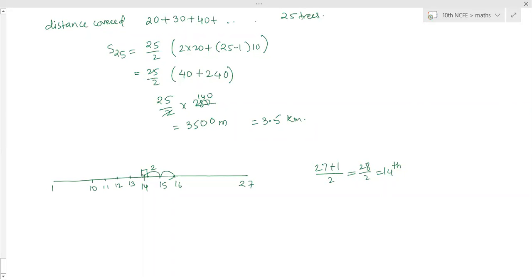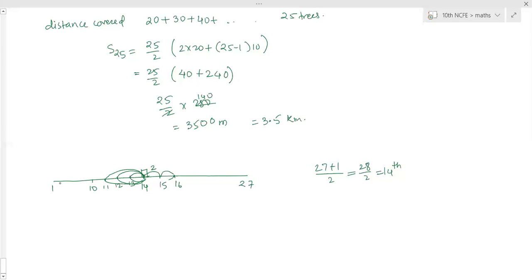till the first one. So she has to move from the 14th, go to the 13th and come back again. Again goes to the 12th, again comes back. Again goes to the 11th and then comes back. So that means if we calculate one side, it is exactly the same as the other side, because she is at the middlemost flag post. That means she has to cover the same distance on either right and left side.